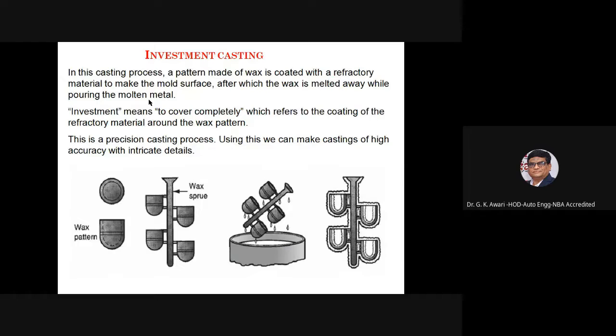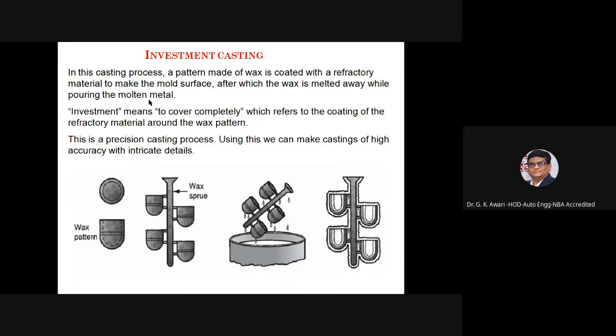In this casting process, a pattern made of wax is coated with a refractory material to make the mold surface, after which the wax is melted away while pouring the molten metal. Investment means to cover completely, which refers to the coating of the refractory material around the wax pattern. So this is the precision casting process.